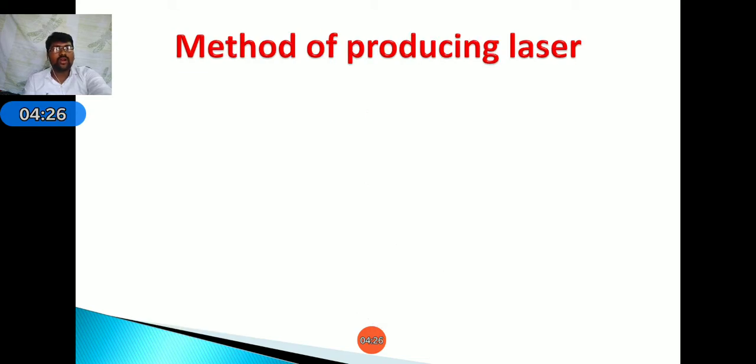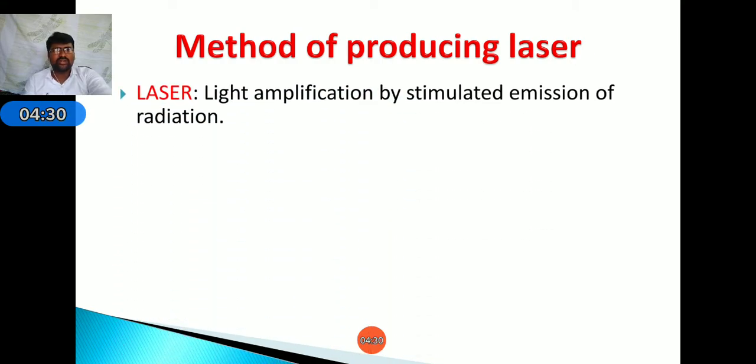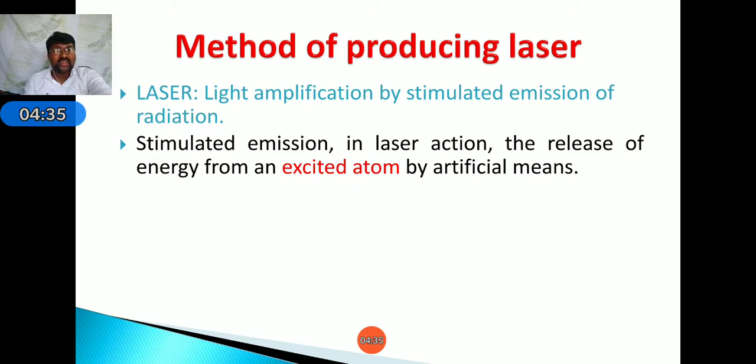Next, the method of producing laser. How will the laser be produced? Laser is produced by stimulated emission. In laser action, there is a release of energy from an excited atom by artificial means. We are supplying it in an artificial manner, that is, we are creating the laser in an artificial way.